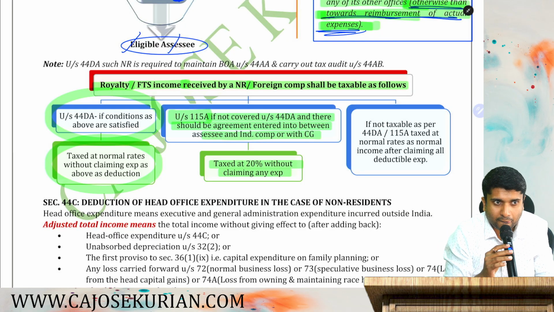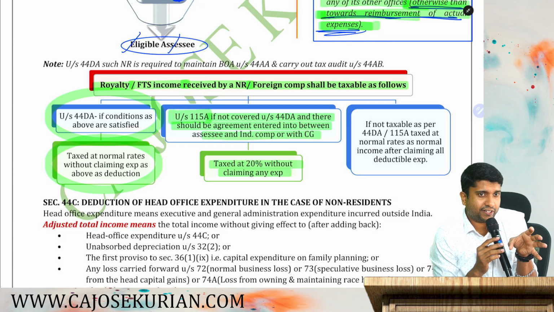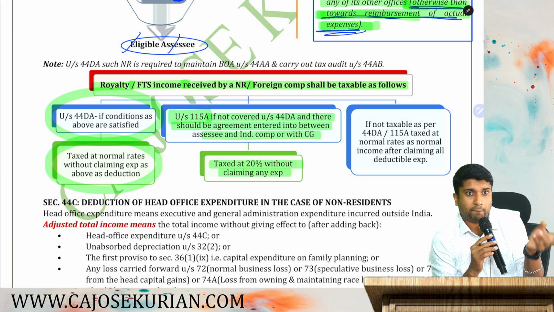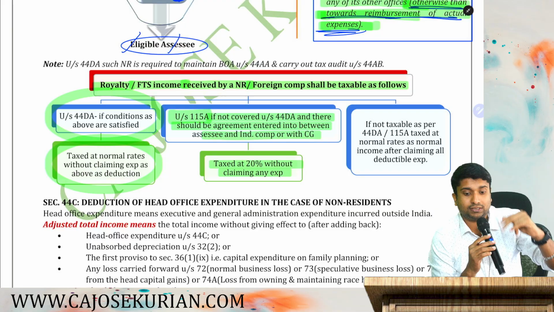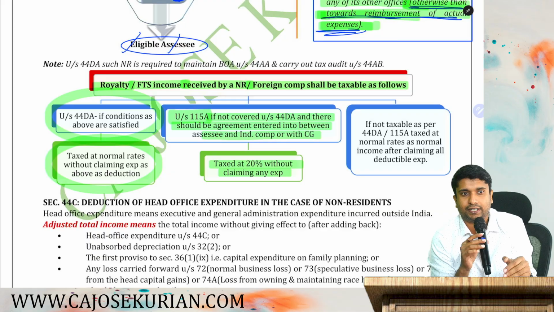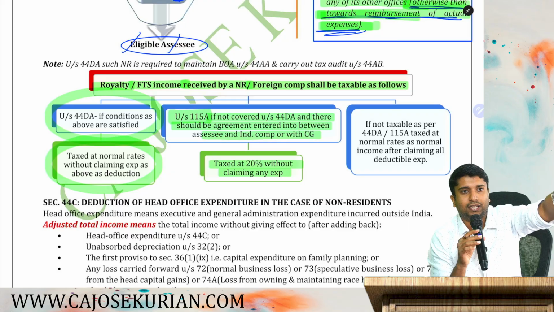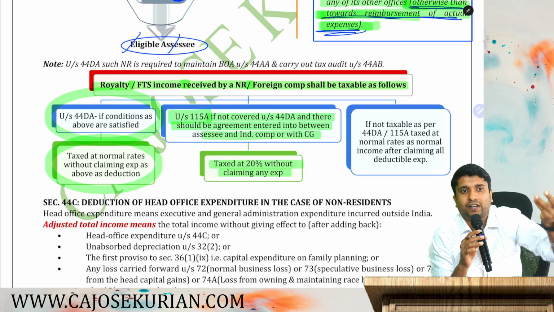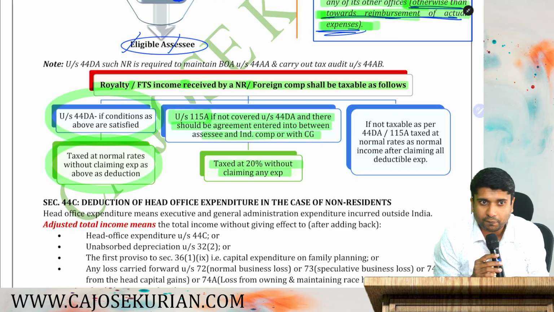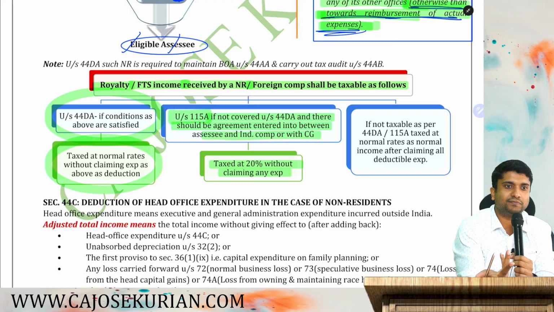Are you with me? So listen. If an income, that is royalty or FTS, is not taxable under 44DA, but there is an agreement with the central government or there is an agreement with an Indian company which is approved by the CG, then you have to tax it under 115A. 115A is very simple. Apply 20% on the gross income. There is no point of claiming any expenses. Are you with me?